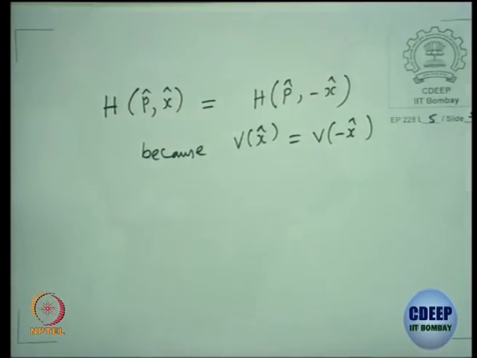One example is the harmonic oscillator, another is a symmetric box which I indicated in the last lecture, and the third is the double delta potential, which we are going to solve in the remaining half of the lecture. Okay. So these are the three examples.